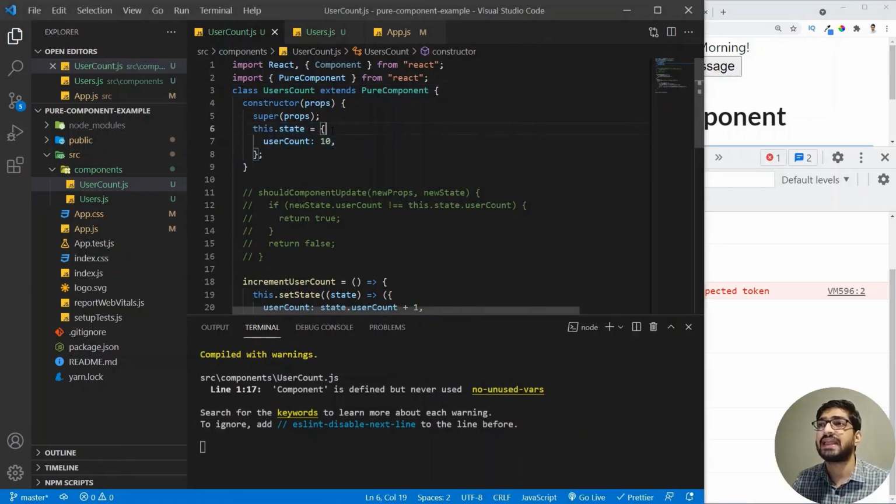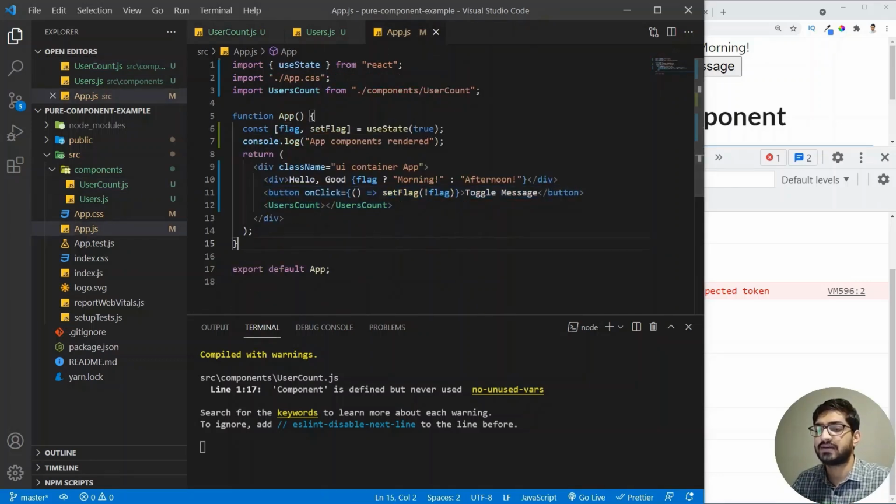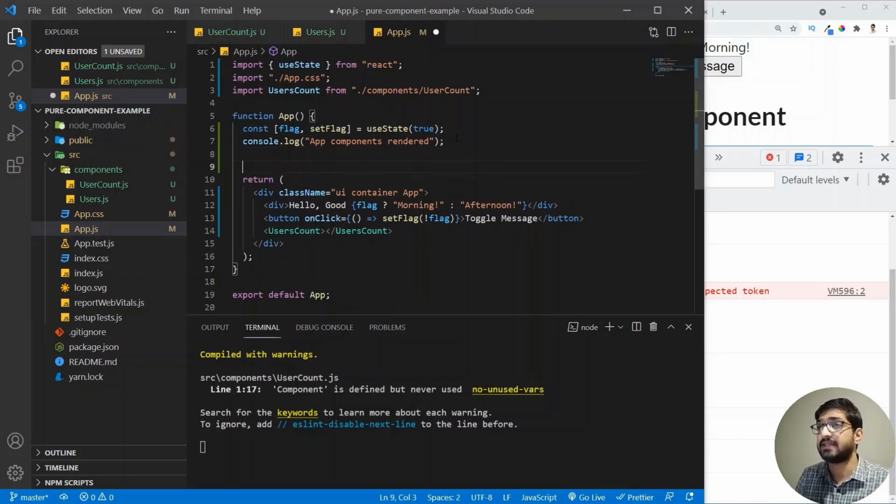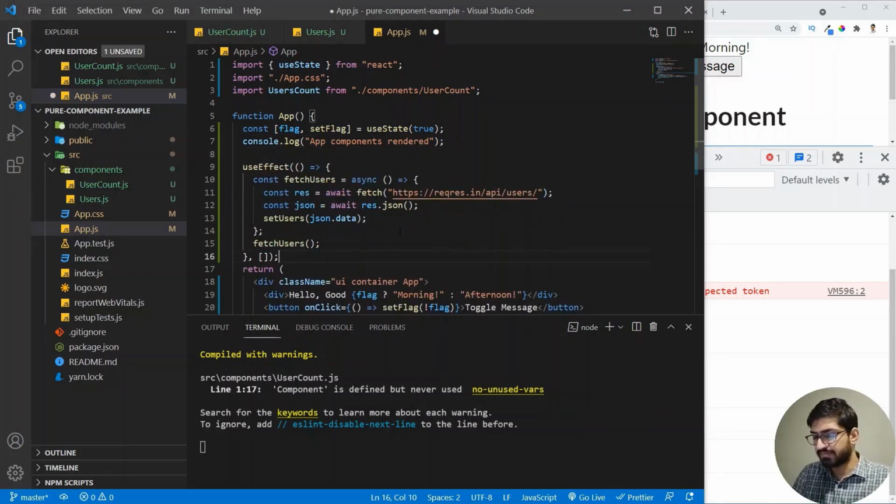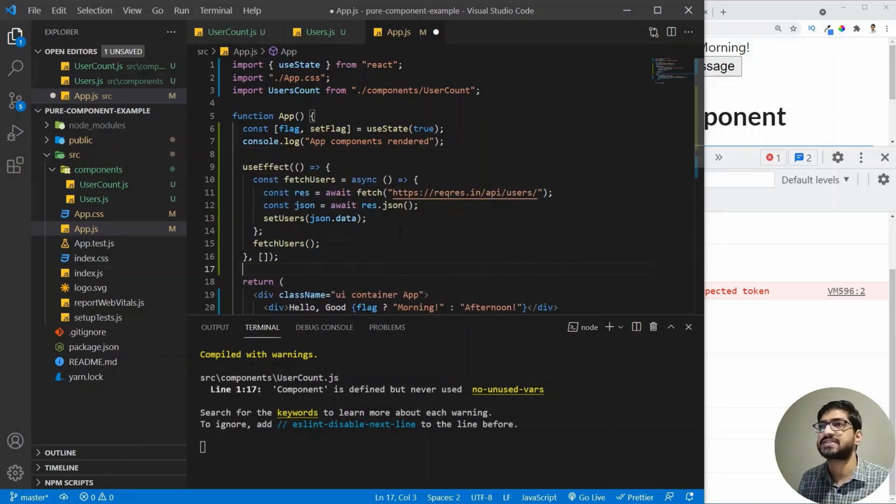So now let's go back. We saw the pure components and the example of the state, but we can also see it for the props as well. For that, I'm going to go here and add a code snippet. So I will have a useEffect. So let me add a useEffect. And this useEffect is fetching the data from the server.